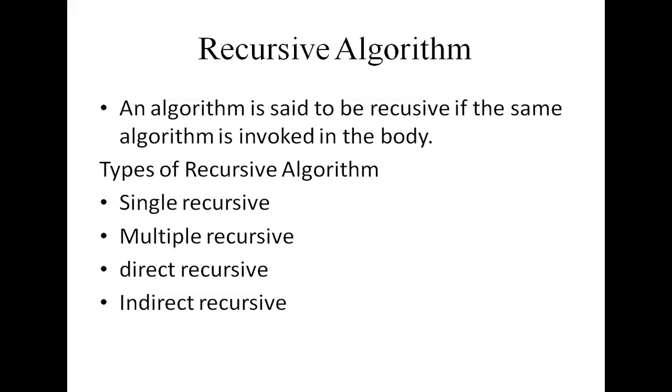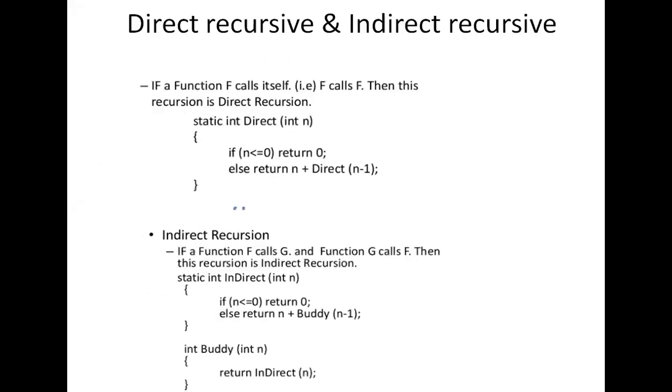So these are the types of recursive: single recursive, multiple recursive, direct recursive, indirect recursive. For single recursive, examples are the factorial function. For multiple recursion, you have the Fibonacci series. For direct and indirect recursion, see the examples here.